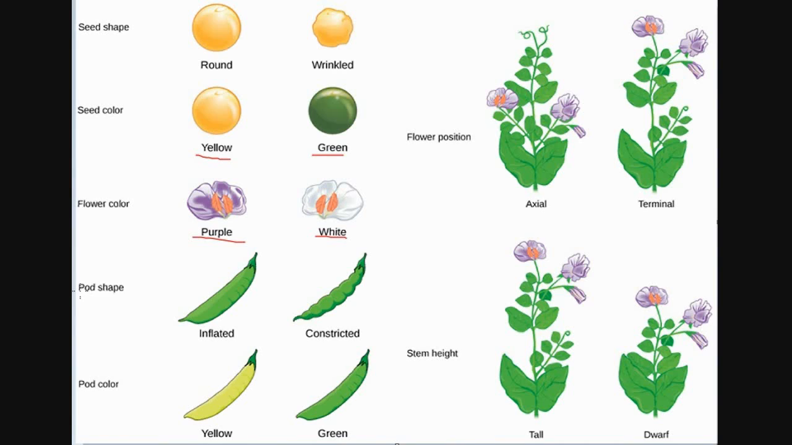Pod shape, the shape of the covering in which the peas are coming, can be inflated or pressurized, or can be constricted. Flower position can be axial, near the axis. See, this is the axis. Or can be terminal. Terminal means at the apex. Now next is the stem height, which can be tall or it can be dwarf. So these are some of the characters Mendel studied.